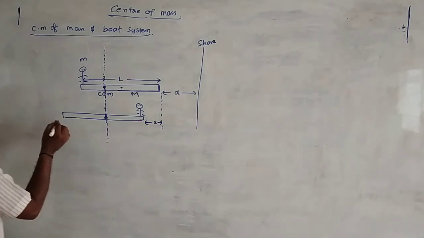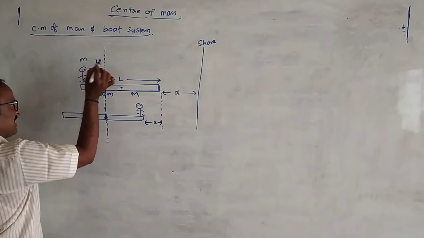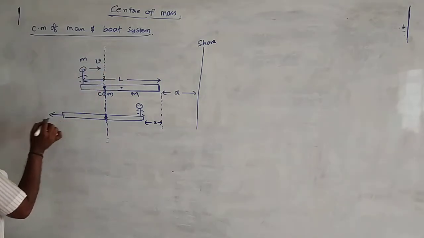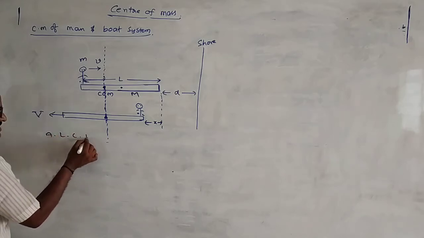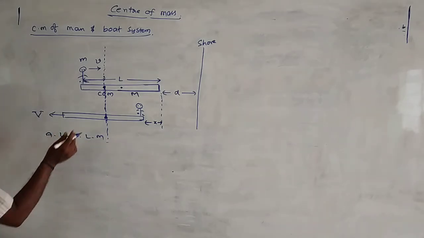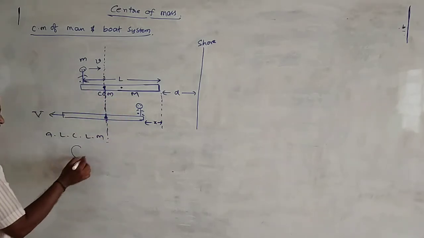So here let the person move towards the other end with a speed small v. The boat is also moving in the backward direction with a velocity capital V. Now according to the law of conservation of linear momentum, total momentum is equal to 0.